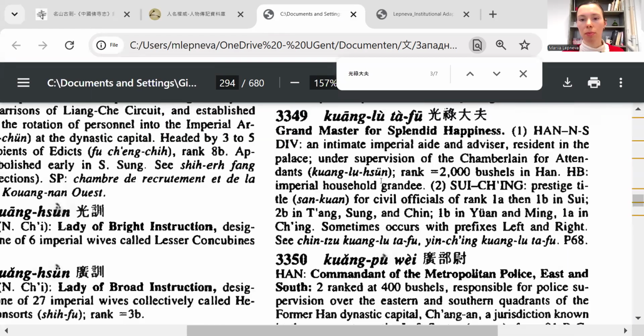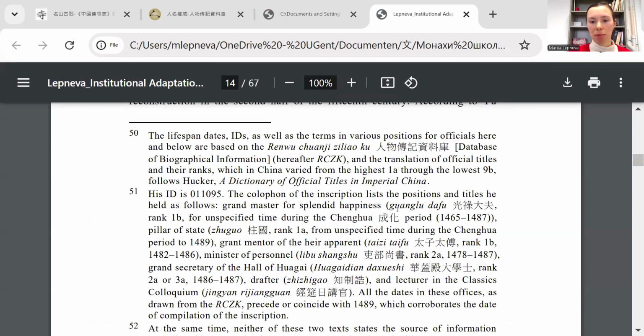Okay, let's try to make it a bit bigger. So I have the Grand Master for Splendid Happiness. This is the translation that I will move into my paper. And take note that in different periods in Chinese history, a title could mean different things. So here between Sui and Qing is where the Ming Dynasty occurs. So I will write the information from here that in the Ming Dynasty, this was the 1B rank. And this will appear in my paper. So he was the Grand Master of Splendid Happiness, Guanglu Dafu, rank 1B.